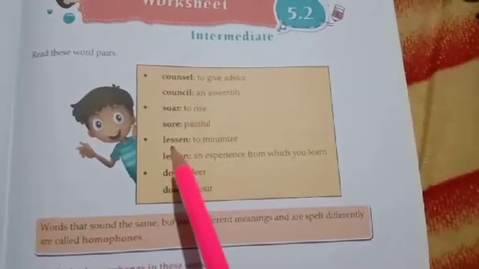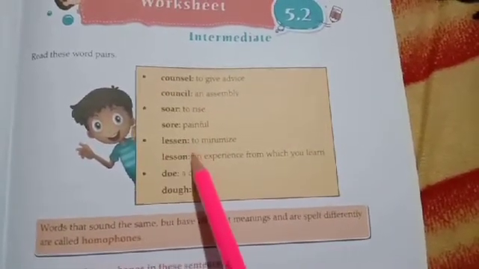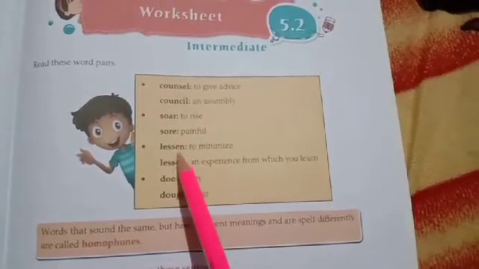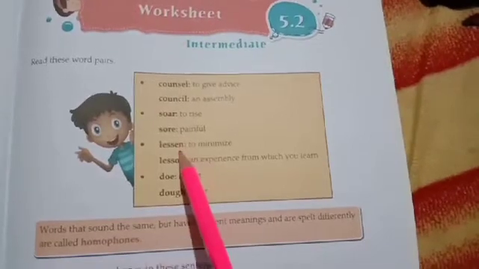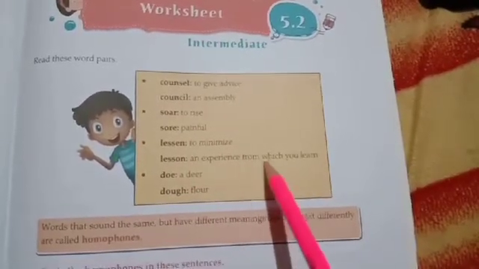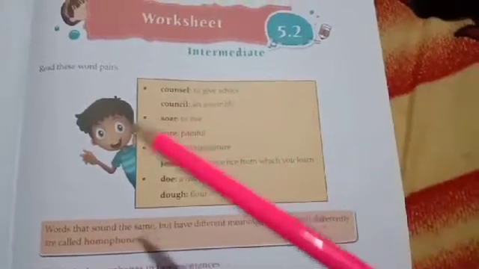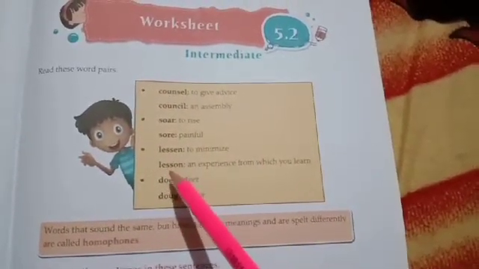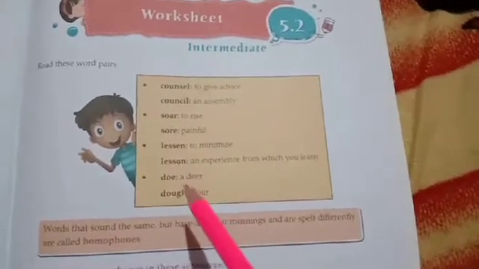Then the next pair of words is lesson. Now this is also lesson and this is also lesson, but you can see their spellings are different. Now this lessen means to minimize, and this lesson means an experience from which you learn. Even your books' lessons are called lesson. Okay, they are also called lessons.